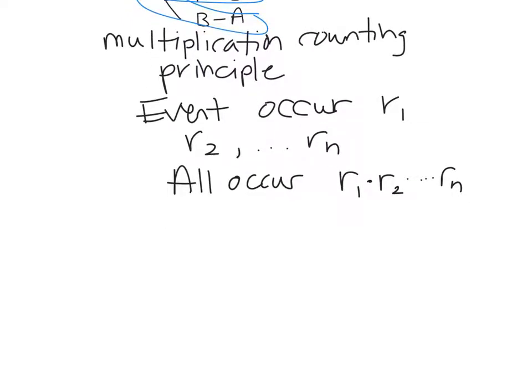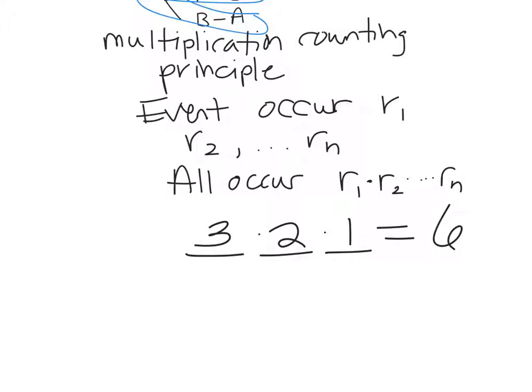So if you didn't want to draw a tree for that last one, you could do this. How many different ways can I choose the first place person? Like if I was going to list these books A, B, and C, how many can go in the first slot? 3 of them, right? Okay. Then how many can go in the second slot? 2. Once you've chosen one for the first, there's only 2 left that can go in the second spot. So there's 2 of them. And then how many can go in the third spot? That would be 1. Multiplication counting principle says you take all the ways that it can occur, first, second, third place, and you get 6 ways. It's nice. You don't have to draw your tree out every time.